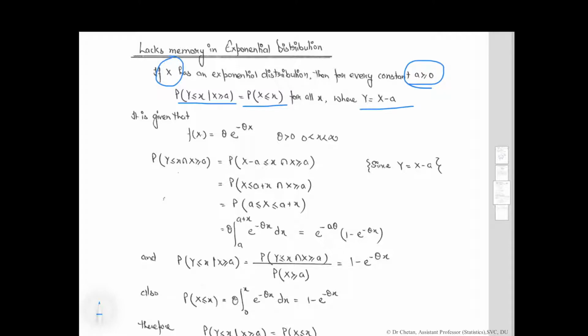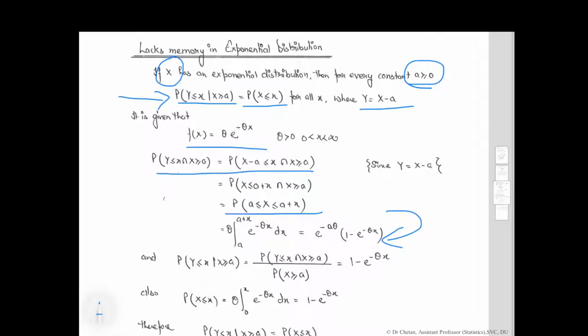That is after rescaling. It is given that f(x) is equal to this quantity, and this quantity is the conditional probability. It means we have to find the intersection term between Y and capital X, which is equal to this quantity. Therefore, this value is equal to this value because X follows the exponential distribution.